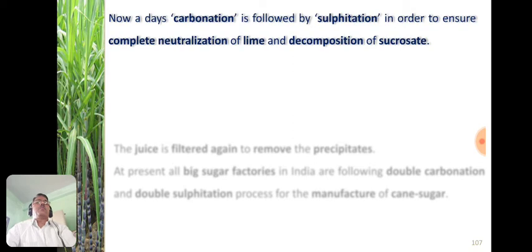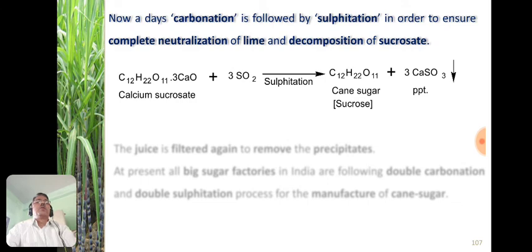Nowadays, the carbonation process is followed by sulfitation in order to ensure complete neutralization of lime and decomposition of the sucrosate, or sugar sucrosate. So this is the calcium sucrosate, and when it is treated with sulfur dioxide, this process is known as sulfitation.